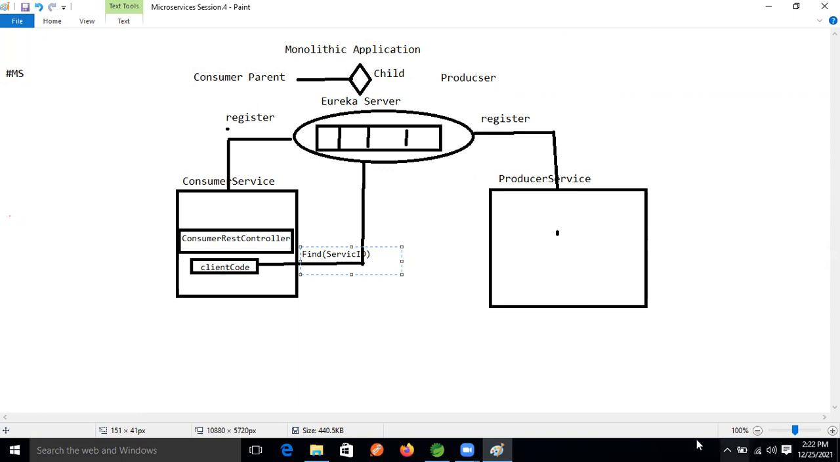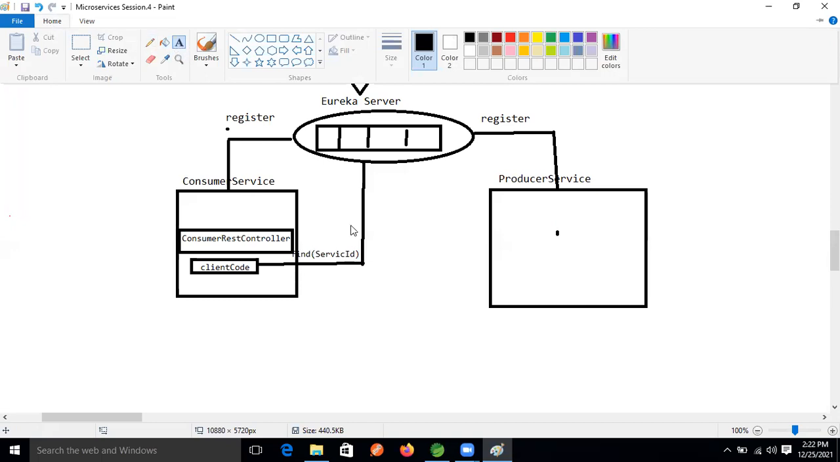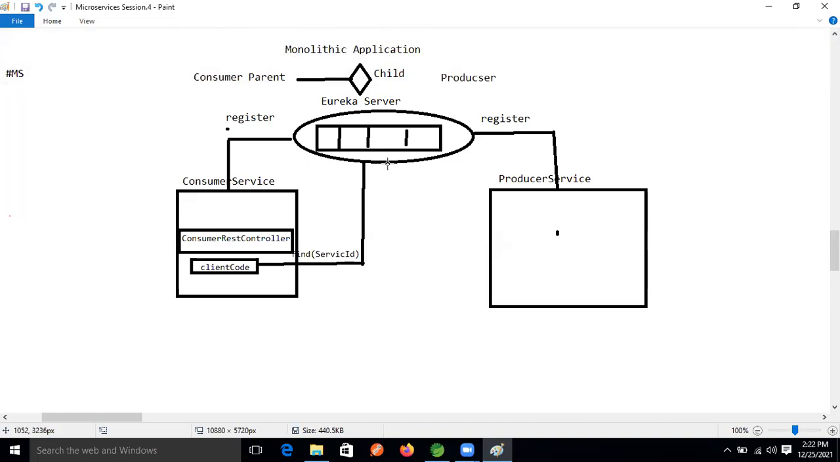This client will make the request using the service ID. Whenever the request comes to the Eureka server, based on this ID, what will the Eureka server return now, guys? What will this Eureka server return? Data. Come on, data.